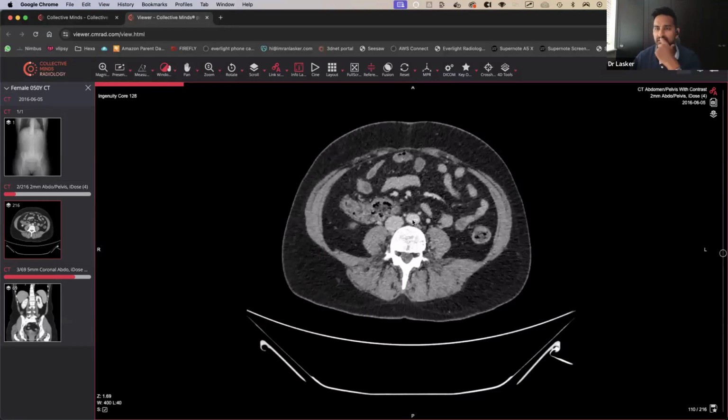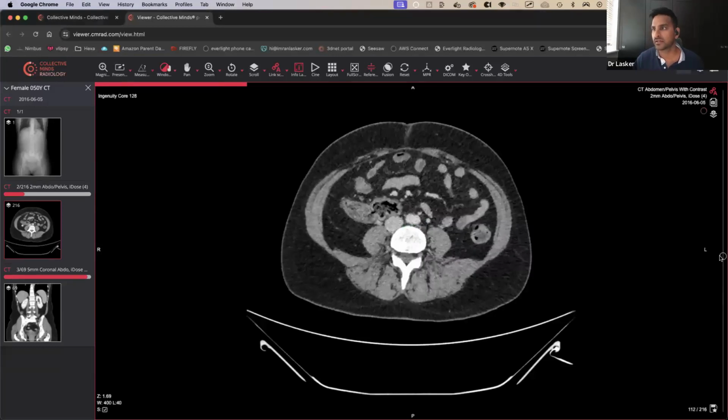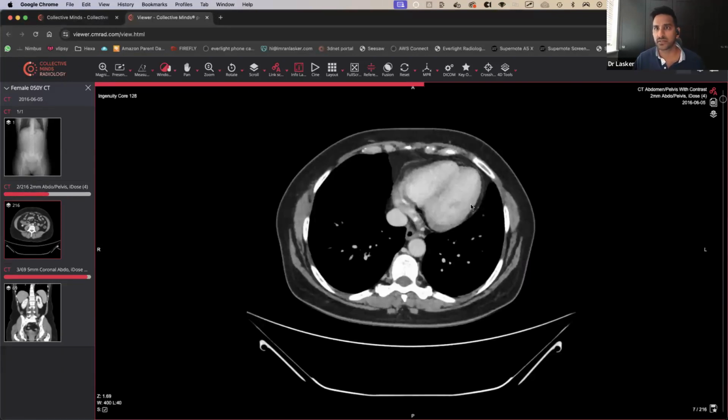So this is an adult patient, first off, and we can see they've got contrast located within the aorta sitting over here, the IVC sitting over here. And then if we scroll to the top when we're ready, so we just got to wait for that red line to go all the way to the top. Okay, so heart is in the right place.